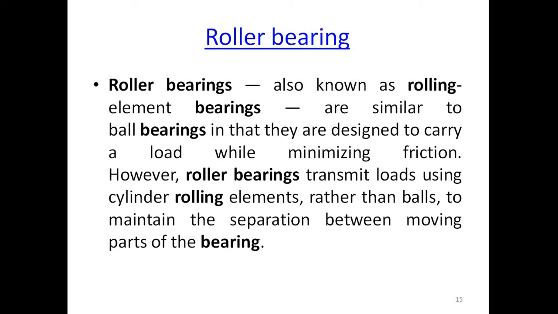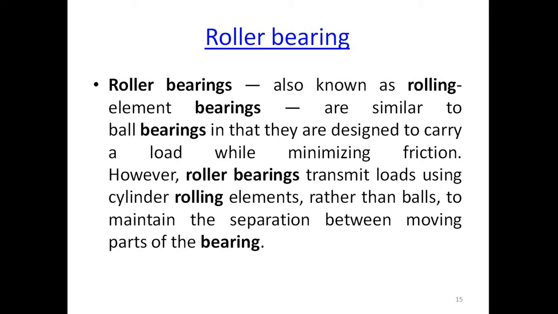The second type of bearing is the roller bearing, also known as a rolling element bearing. It is similar to a ball bearing in that it is designed to carry a load while minimizing friction. However, roller bearings transmit loads using cylindrical rolling elements rather than balls to maintain the separation between moving parts of a bearing.